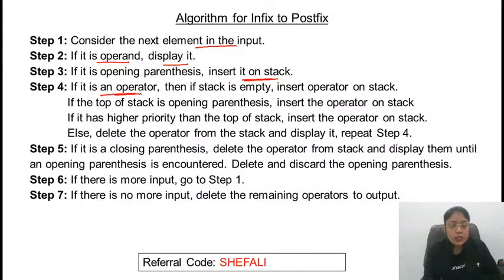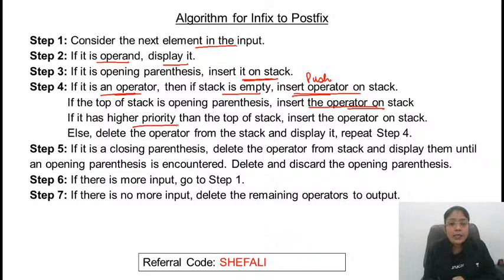If it is an operator and the stack is empty, what will you do? If it is an empty stack, then simply insert the operator. What does insert mean? Push the operator. If the stack is empty, then definitely whatever operator is coming up has the higher priority. If the top of stack is an opening parenthesis, then also push the operator.